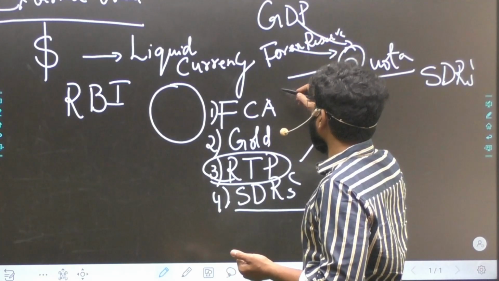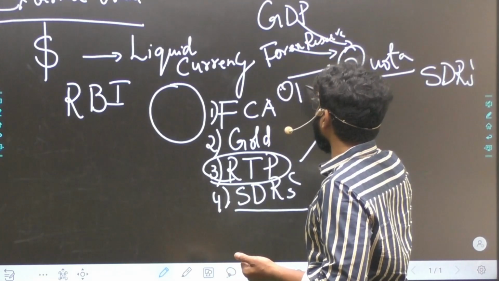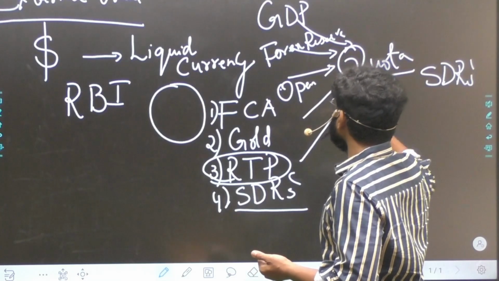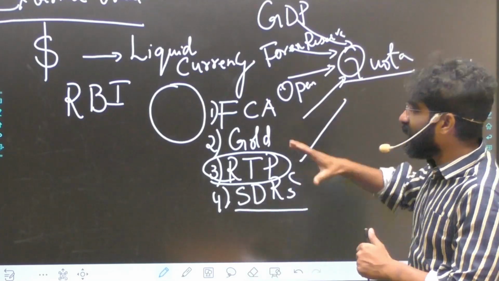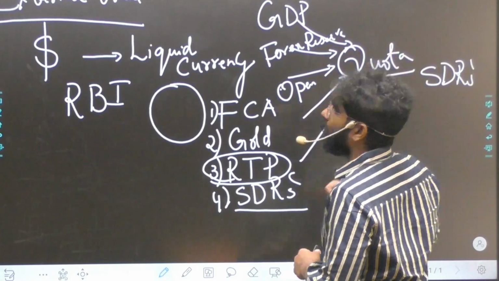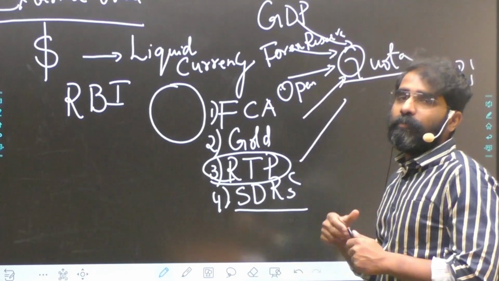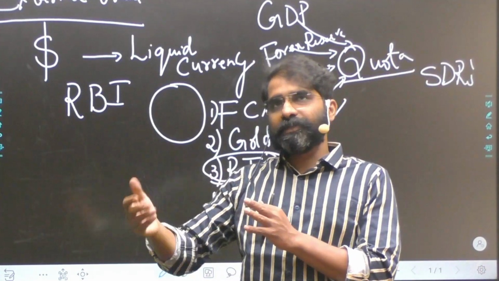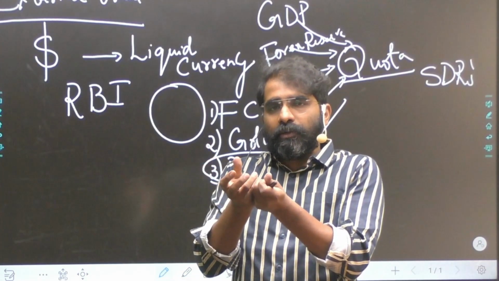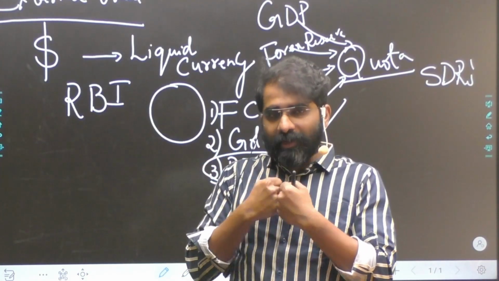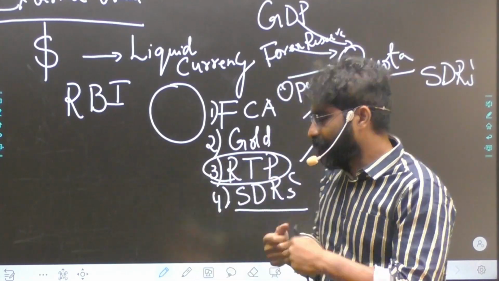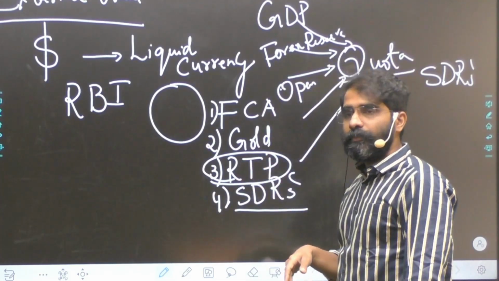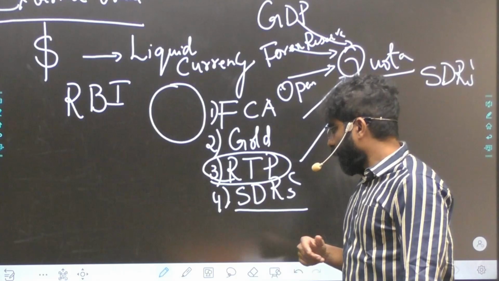Then we have openness of the economy, how open the economy is. Like this, several factors will decide the quota, and quota will tell how much subscription. In the subscription amount, a certain portion we can use whenever we require, take the loan and use it. That portion is nothing but the RTP. That is the understanding here.